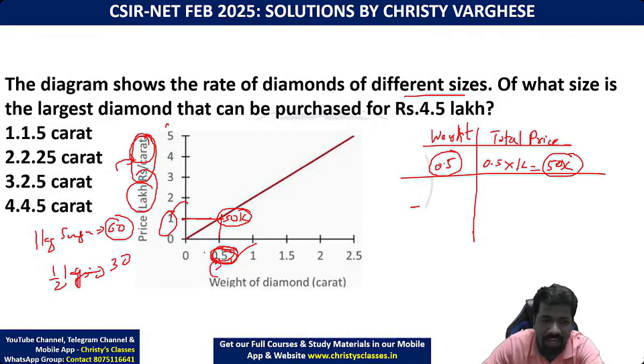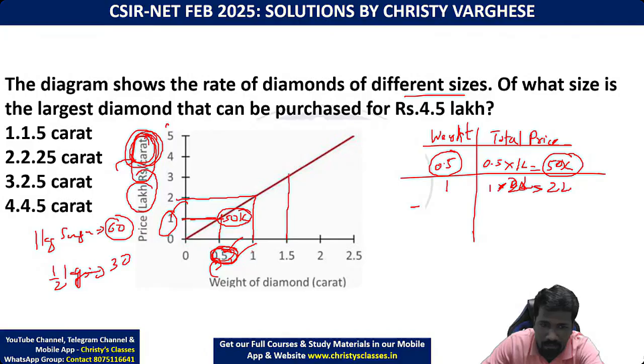Here 0.5 carat. This is price per carat. If you get 1 full carat, you have to pay 1 lakh. So if you get half carat, you only have to pay half. In the same way, for this 1 carat, the per carat price is 2 lakh. So 1 into 2 lakh, 1 into 2 lakh is 2 lakh itself. So this second piece costs a little higher. That is the meaning. The per carat cost is higher.